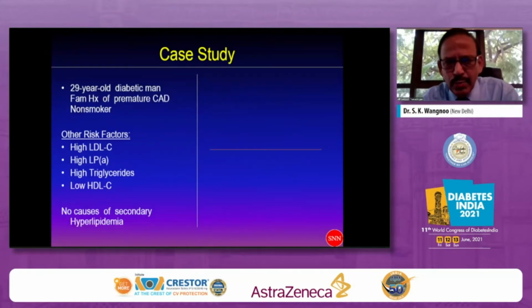So this 29-year-old gentleman is a diabetic and non-smoker with a strong family history of premature coronary artery disease and death; his father died at the age of 47. He has high triglycerides, high LDL cholesterol, high lipoprotein A, and low HDL cholesterol.